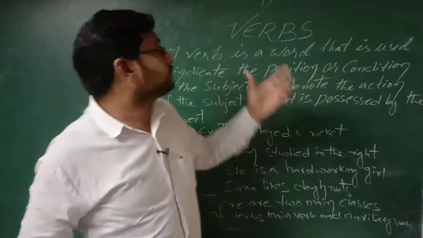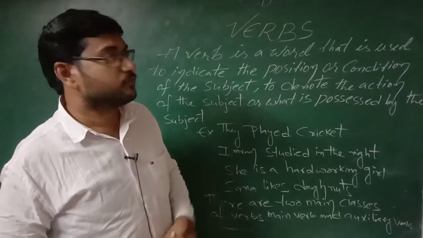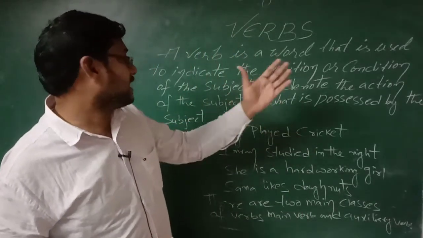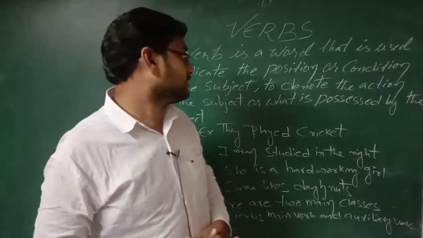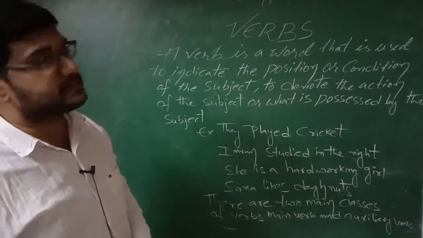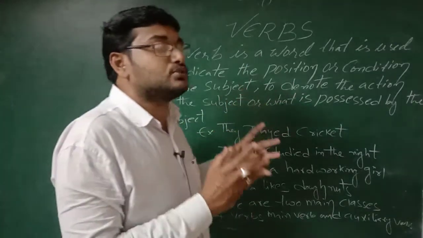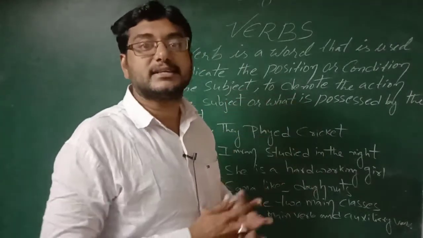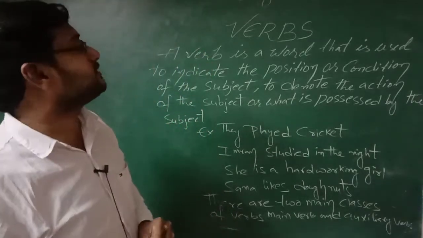Today's topic: verbs. What is a verb? It shows the action of the subject or what is possessed by the subject. It shows the work done by the subject. So what is the definition of a verb?